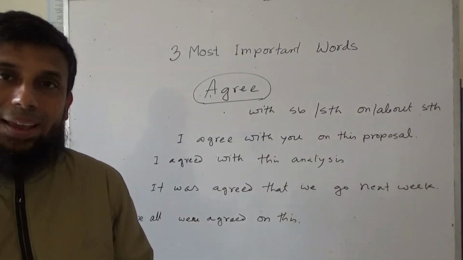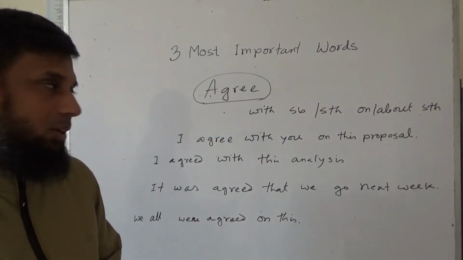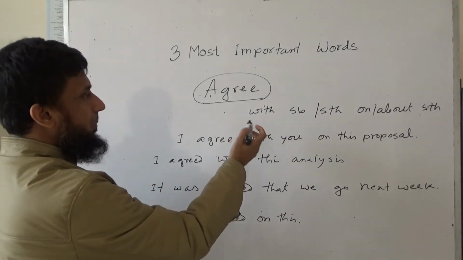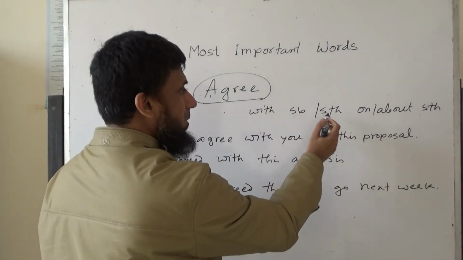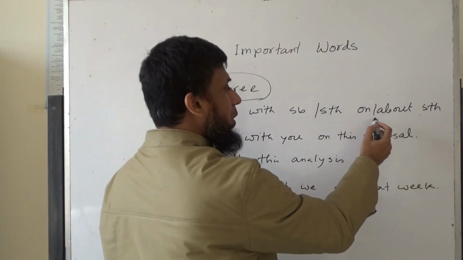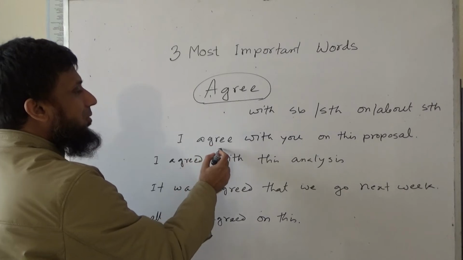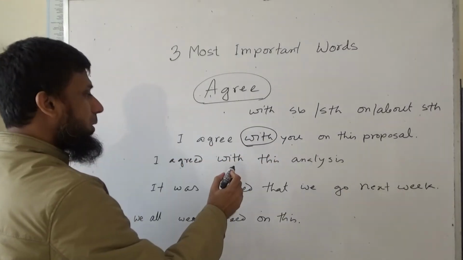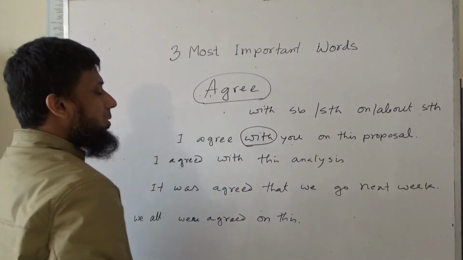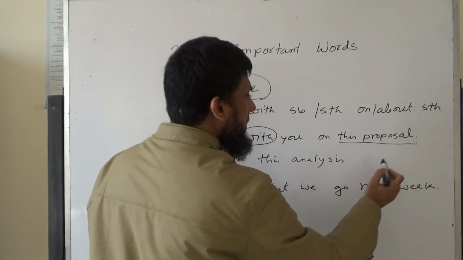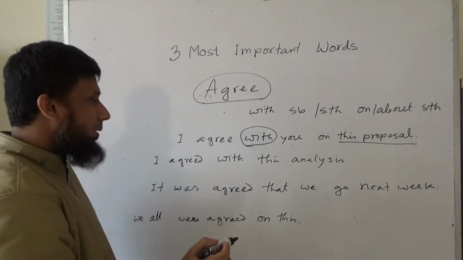The third word is agree, and agree is a verb normally used in this format: agree with somebody or something on or about something. For example, I agree with you. We use with whom we agree, and on something, on this proposal or about this proposal.